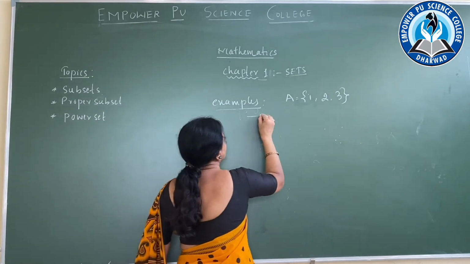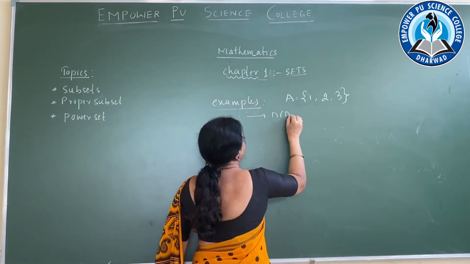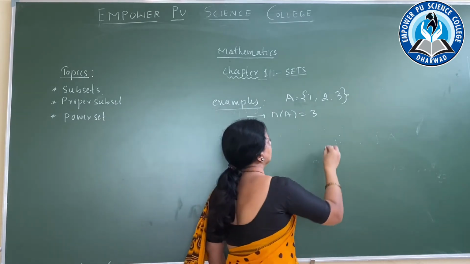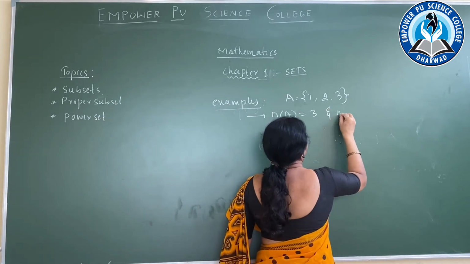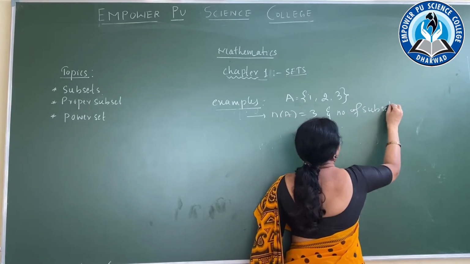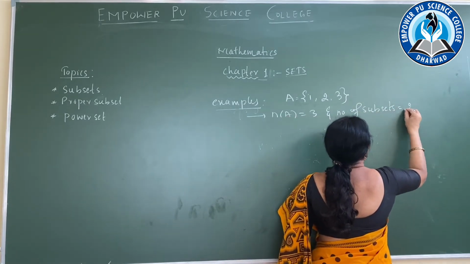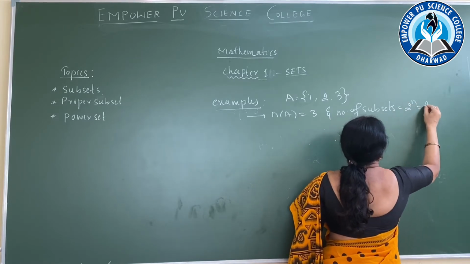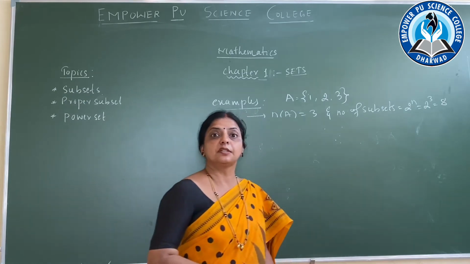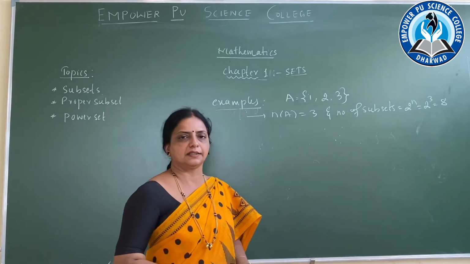First we have to check. n of A is equal to 3 and number of subsets is equal to 2 raised to n. 2 raised to 3 is equal to how much? 8 subsets we have to form.